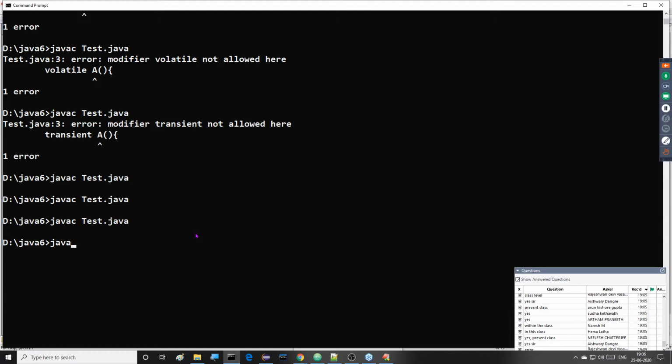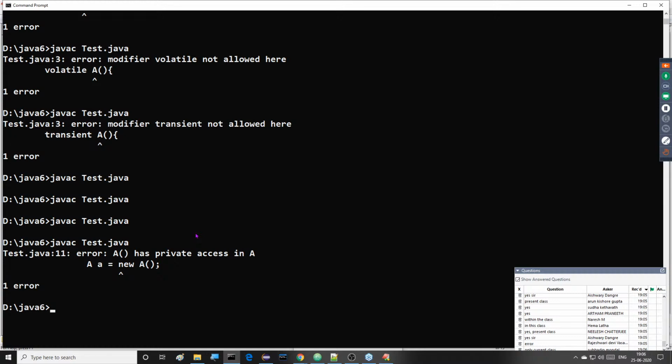Try to observe this clearly. javac Tester.java, javac Test.java. Here we are getting an error clearly. What is the error we are getting here? Constructor A has private access in A. Constructor A has private access in A. That error we are getting here. Everybody has to understand this point clearly.